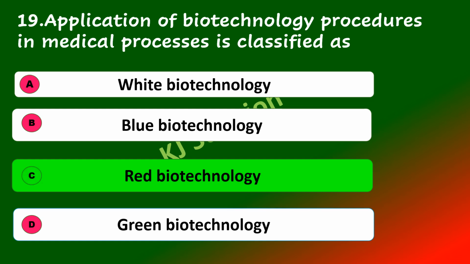White biotechnology is for the entire biotechnology field, that means it is industrial purpose. Green biotechnology is agricultural related. Blue biotechnology is related to marine and freshwater. Red is for the pharmaceutical and green is for agriculture. White is for the entire biotechnology, industrial purpose.